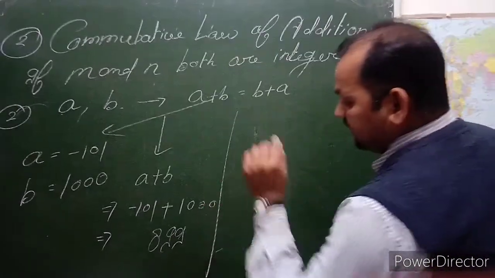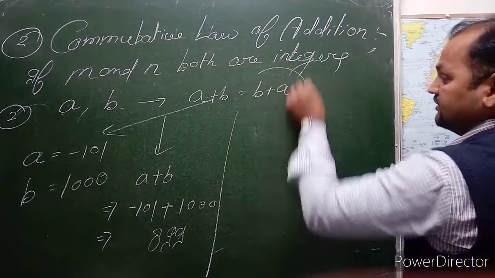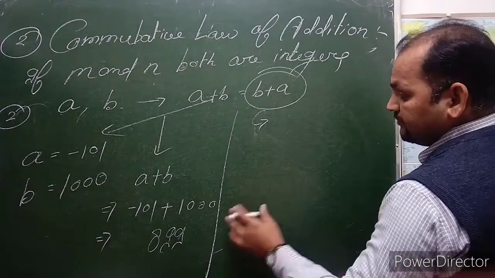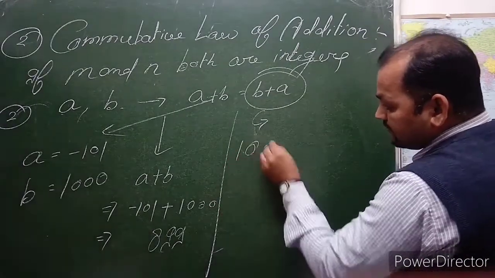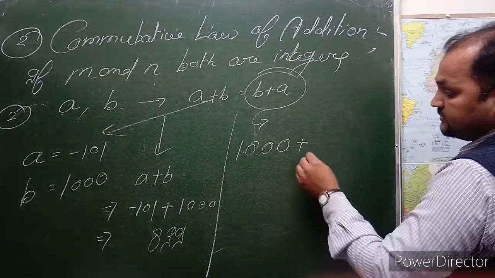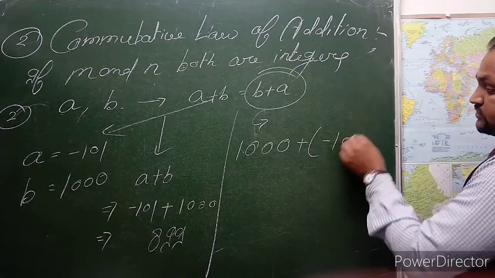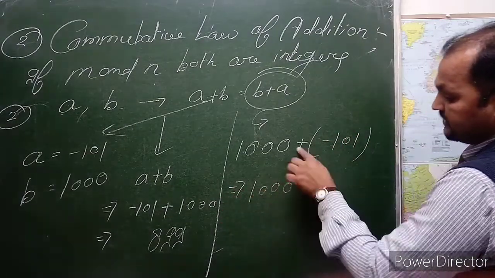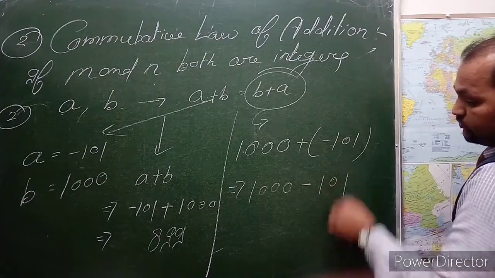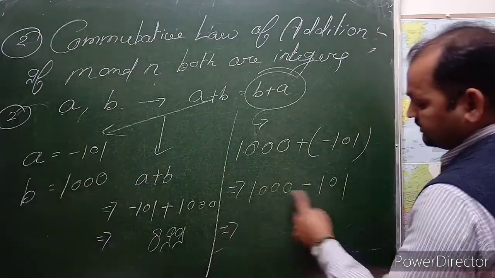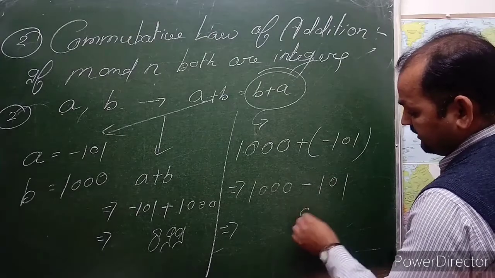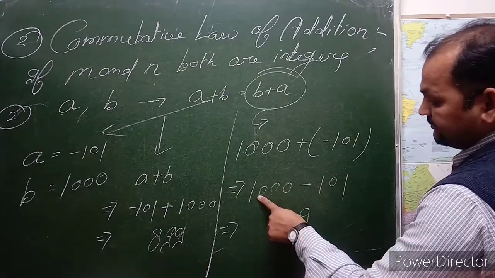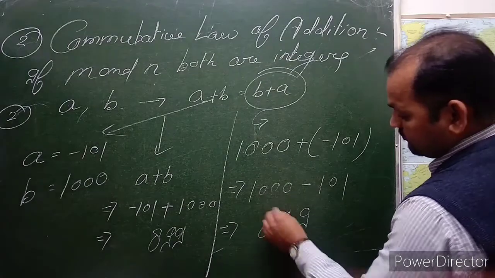This is the left hand side. Now the right hand side, b plus a. b means 1000, so 1000 plus minus 101. Subtracting, we again get 899.